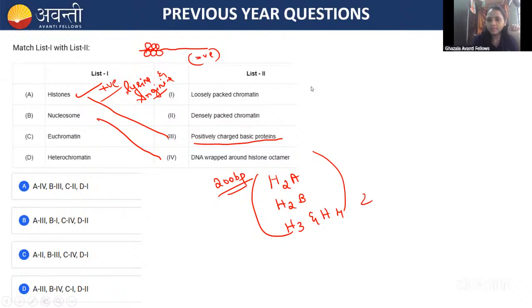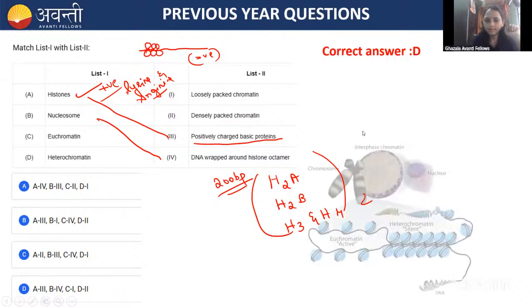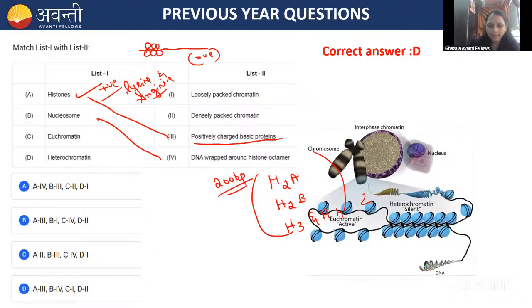Then coming to the euchromatin. Yeah, option D is the correct answer. Here you can see, guys, the histone octamers are loosely attached in the euchromatin, whereas in the heterochromatin, it is densely attached. So that's why the heterochromatin is transcriptionally inactive. It will not do any transcription. Transcriptionally inactive is the heterochromatin.